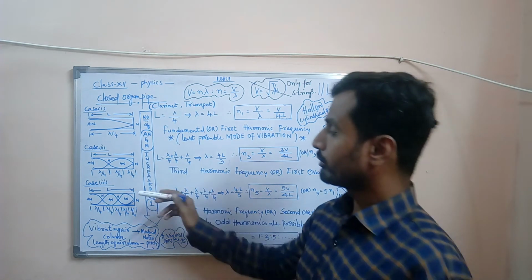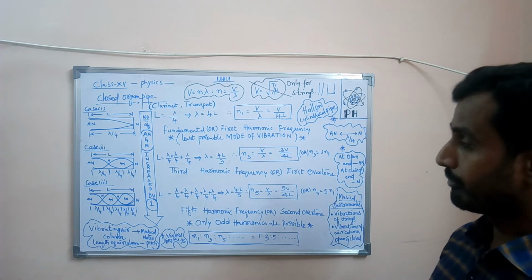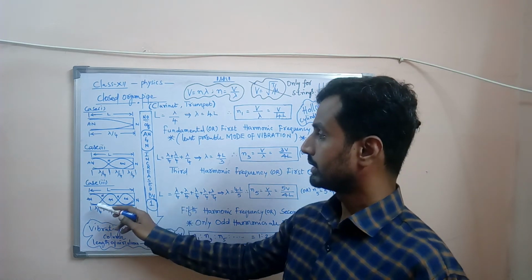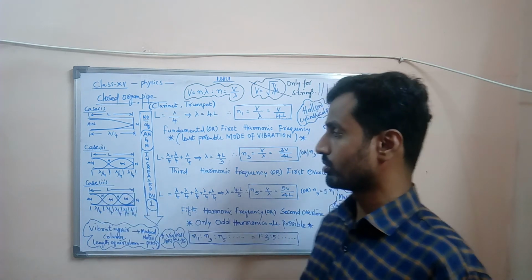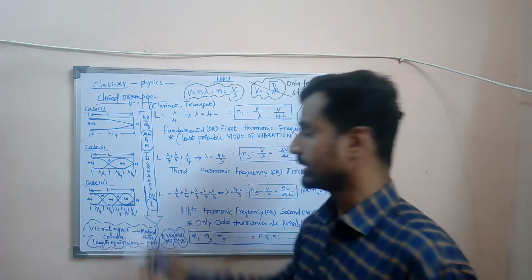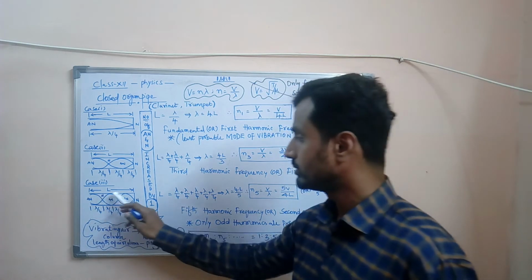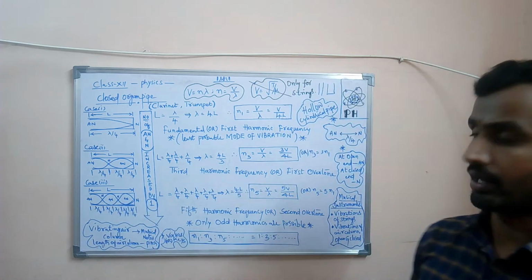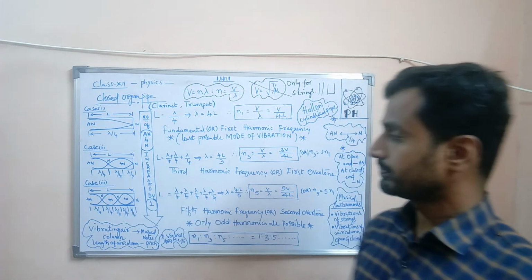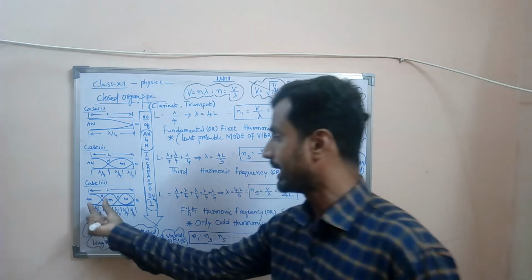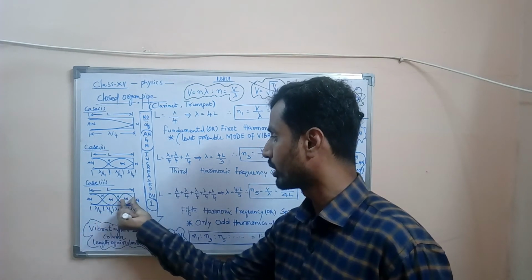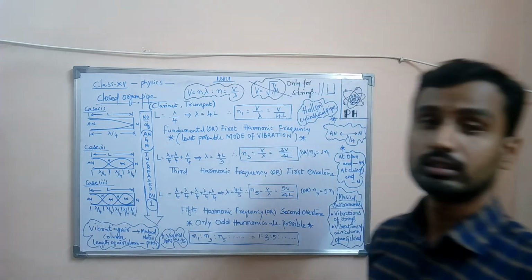For the next possibility to form a mode of vibration, we require an additional number of antinodes and nodes. That is 1, 2, 3 antinodes and 1, 2, 3 nodes are required. The length of the tube is the same, L. The distance between antinode and node is lambda by 4, lambda by 4, lambda by 4, lambda by 4, lambda by 4.